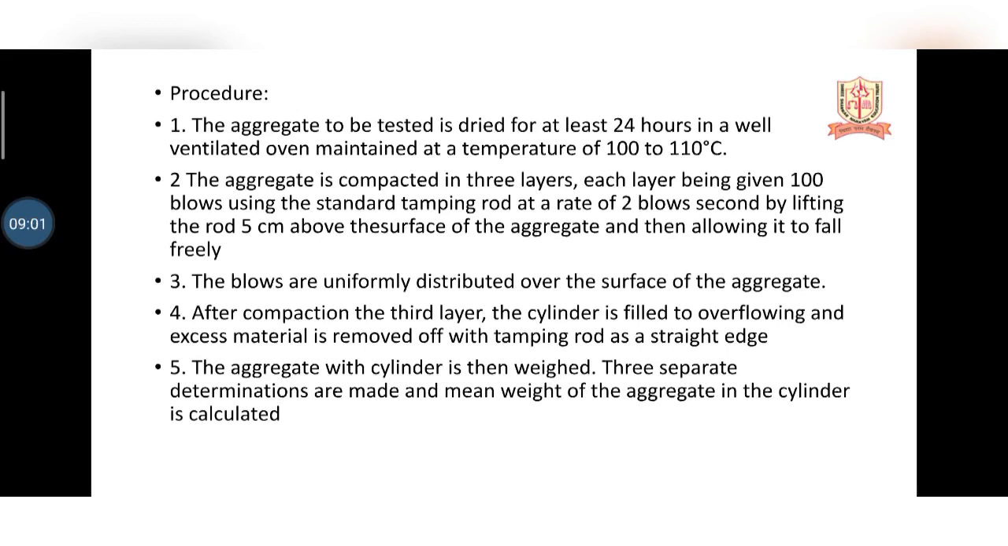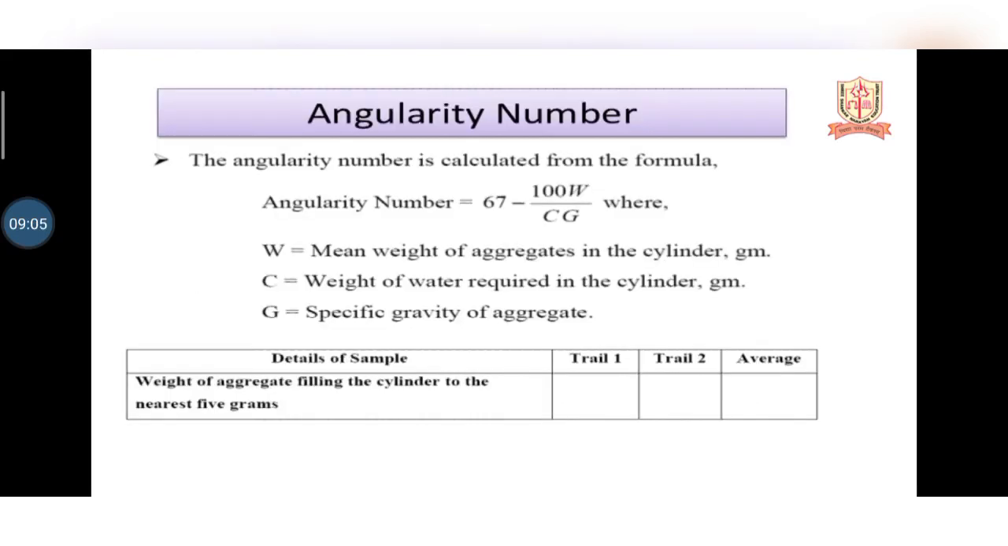Now we are going to perform it practically, so let's check how. Before that, we should know the observation table. What is the observation table? We have to take the mean weight of the aggregate in the cylinder, the weight of water required to fill the cylinder, the specific gravity, and also the empty weight of the cylinder. We are also going to take the weight of the aggregate, first when it is filled 1/4, then 3/4, and then full, and then we have to take the average of everything. This is our observation table.